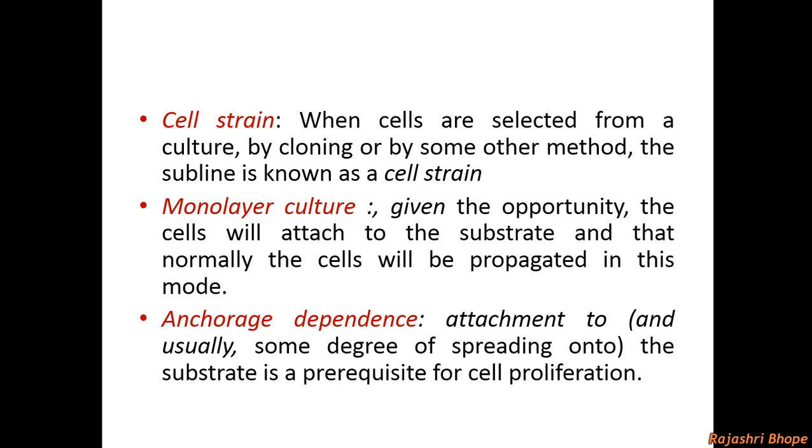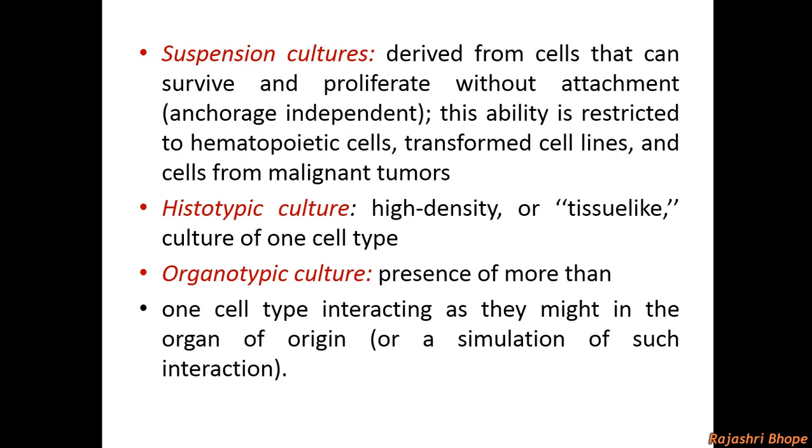Then anchorage dependence. All animal cells are anchorage dependent. They need a surface to attach themselves for their growth and proliferation. Suspension culture is derived from cells that can survive and proliferate without attachment, that is, they are anchorage independent. These cells are generally cancerous cells or transformed cells. They grow in suspension cultures.